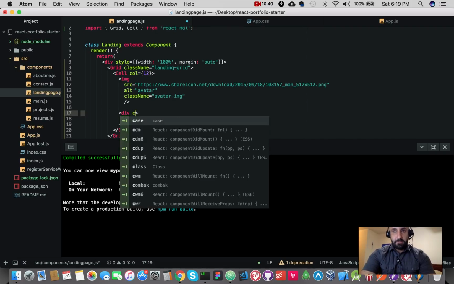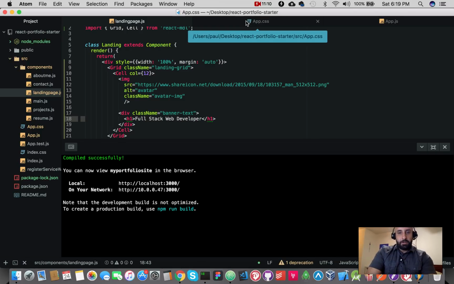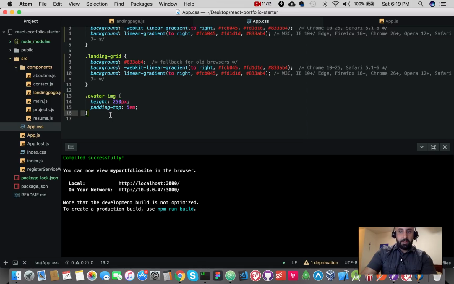Let's give it a class name of banner text, and then let's give it an h1 of full stack web developer. Okay. Before we take a gander at what that looks like, let's just style that first.